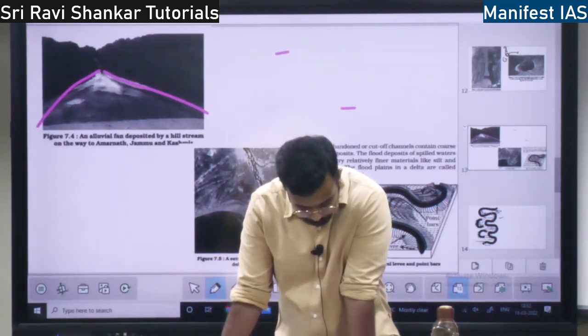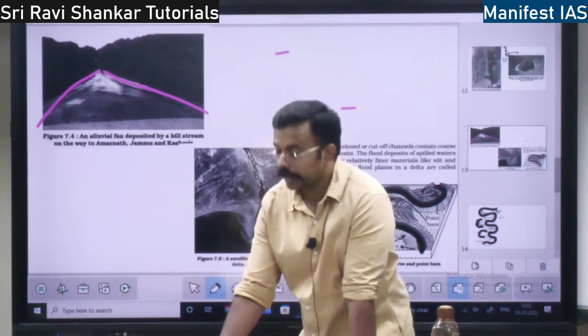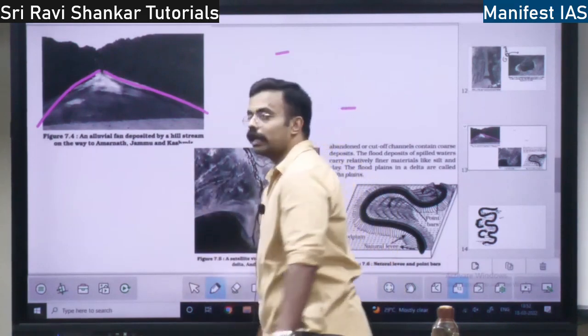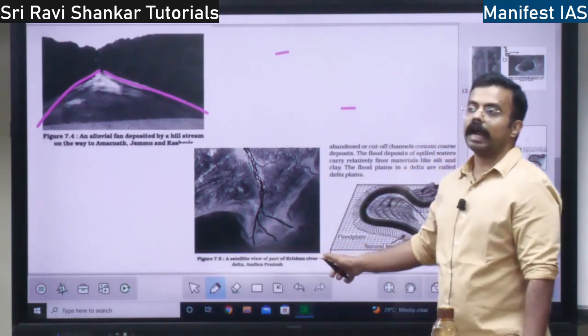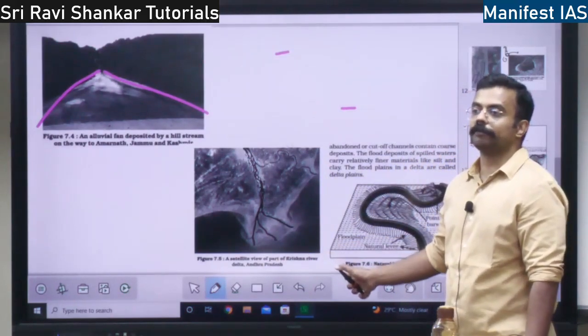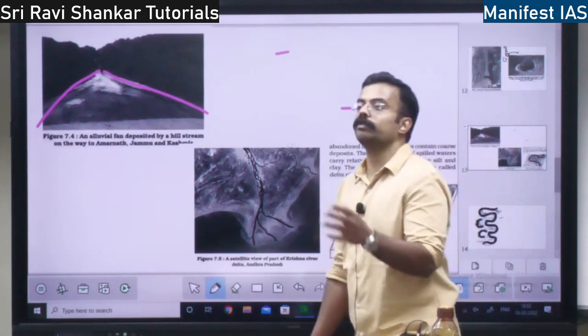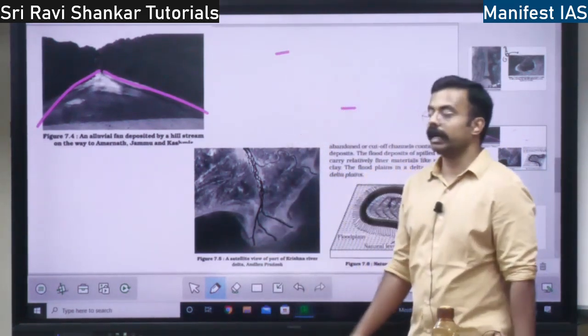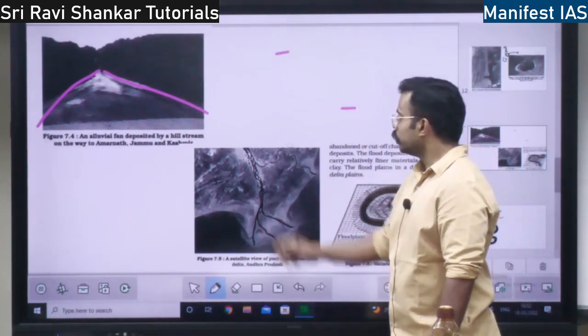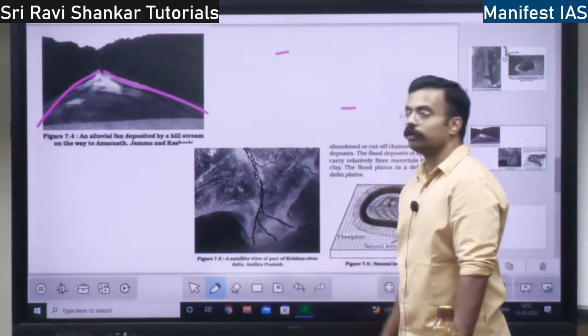Okay. So then you have deltas. Deltas means what? It is also an alluvial fan, but formed at the land-ocean interface, the river-ocean interface. When the river is going to merge with the ocean, then deltas are formed, right? This is how a delta looks like. So the river is coming, and it is going to merge with the ocean.